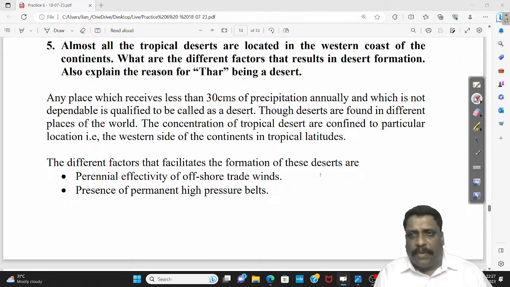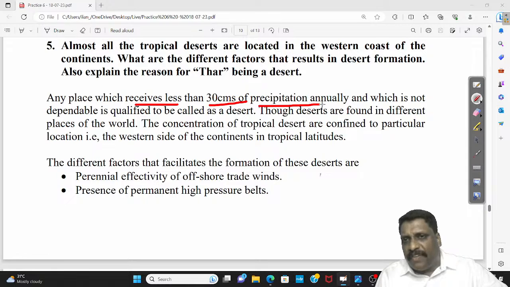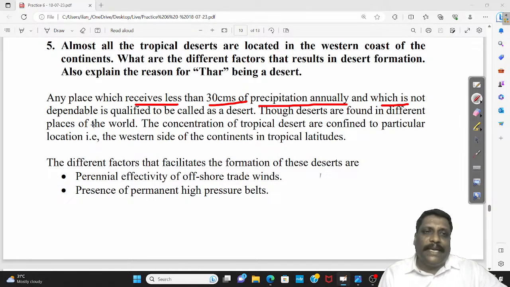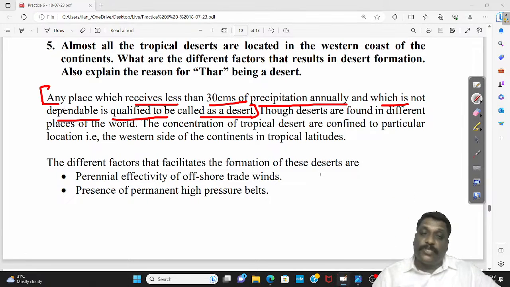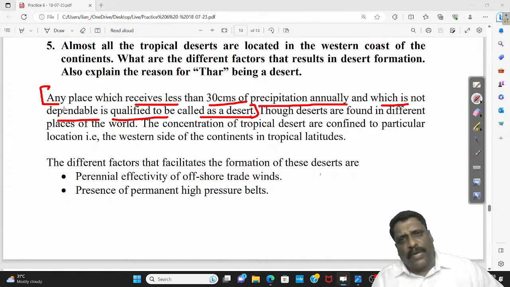Maybe first and foremost, let me define what exactly is a desert. If you ask me what exactly is a desert, any place which receives less than 30 centimeters of annual precipitation, and which is not dependable, is qualified to be called a desert. Dependable in the sense, some of the deserts in the world have precipitation till 50 centimeters annually.